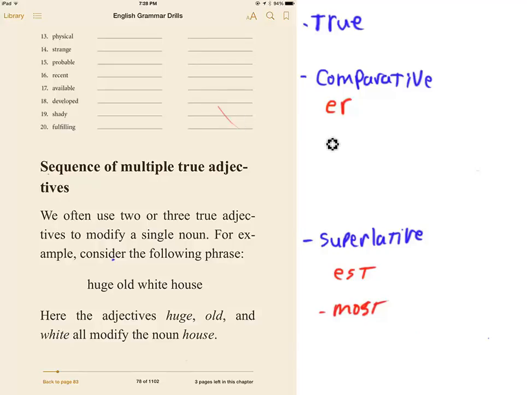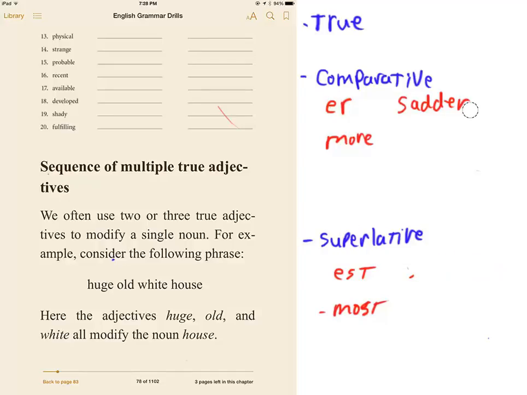Now, if it's 1 syllable, for example, sad, 1-syllable words always use er or est. So if you were talking about something, that movie was sadder than the last one, or that was the saddest movie I've ever seen. That's the way you would write. You wouldn't say that movie was the most sad. You would say the saddest. Or that movie was more sad than the other one. You would say that movie was sadder than the other one. So if it's 1 syllable, use er or est.